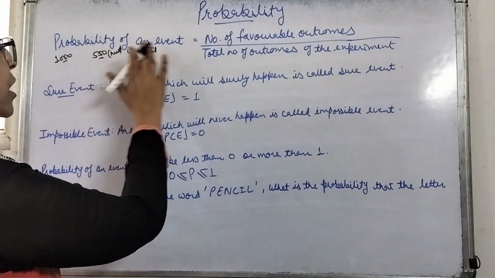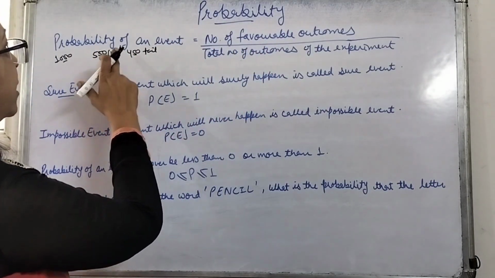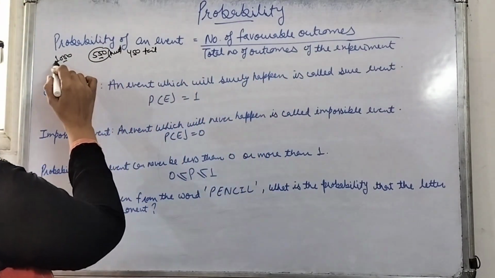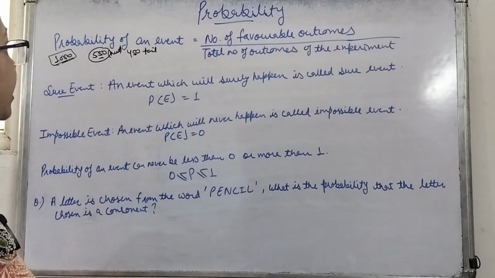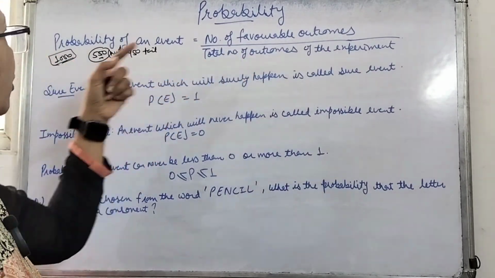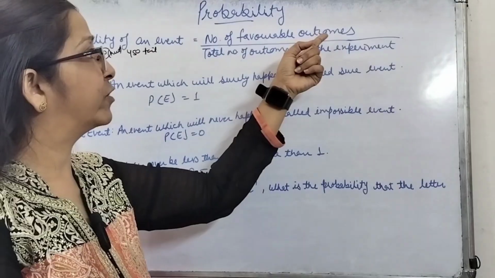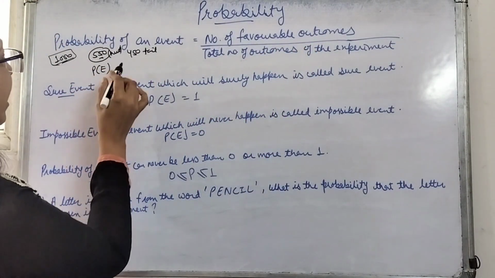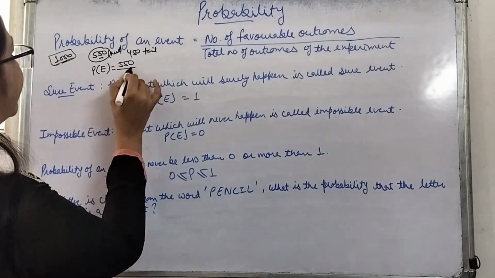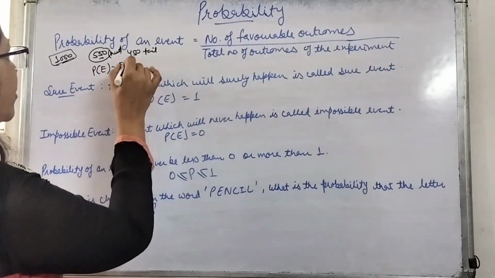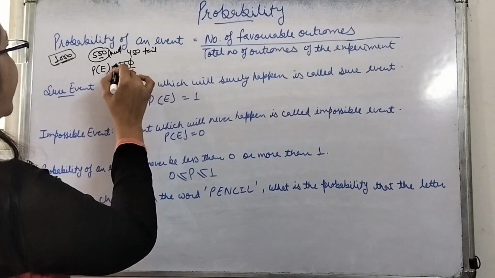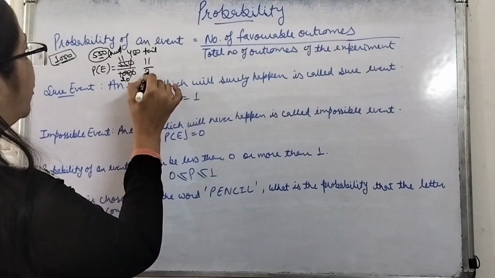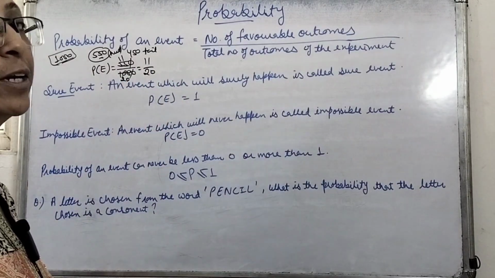The favorable outcomes for coming of head is 550, since 550 times head has come. And what is the total number of outcomes of the experiment? That is 1,000, since we tossed the coin 1,000 times. So the total number of possible outcomes was 1,000, and the number of favorable outcomes is 550. So the probability of the event, coming of head, is 550 divided by 1,000. Whatever numbers we can cut, we will do it. 11 times 5 is 55, 20 times 5 is 100. So 11 upon 20 will be the probability of coming of the head.